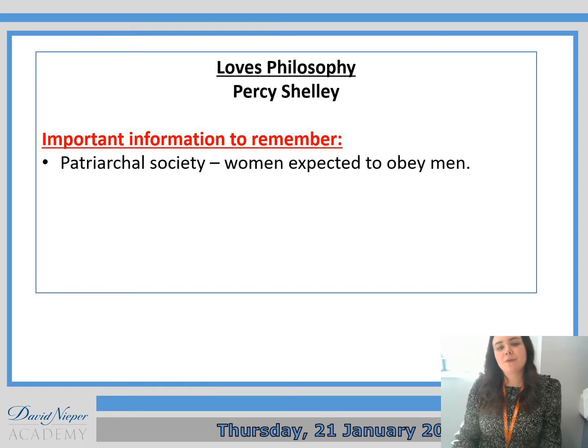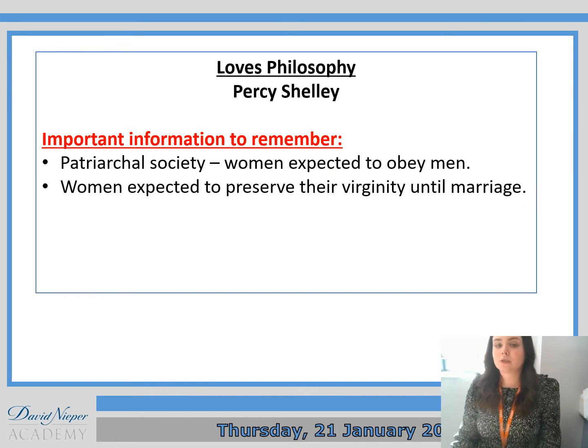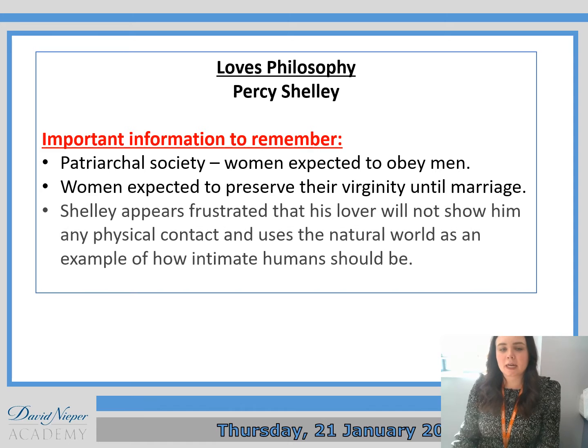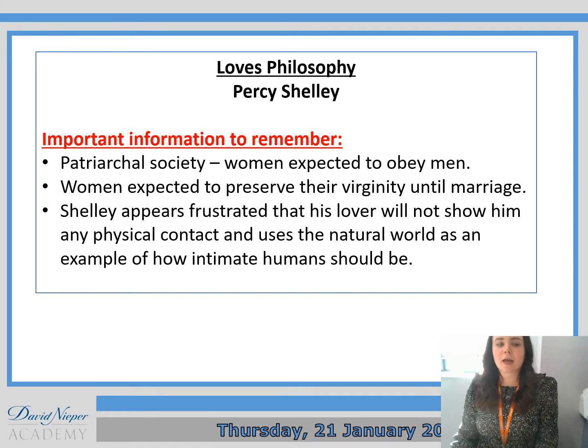Okay, and the important information to remember. So this was written during a patriarchal society, so women were expected to obey men. Women were expected to preserve their virginity until marriage, and this is the thing that Percy Shelley couldn't get his head around. So he's frustrated that his lover will not show him any physical contact, and this is when he uses the physical world as an example of how intimate humans should be. So make sure you've got that information on your mind map for me.